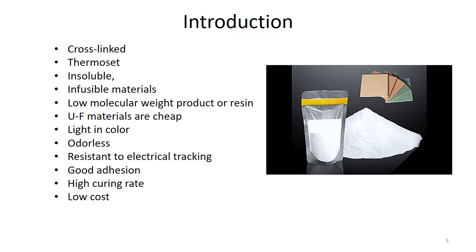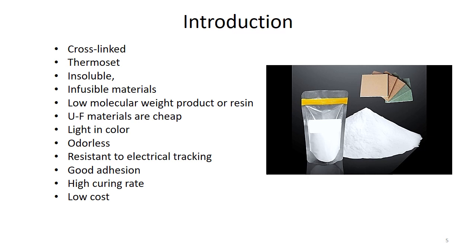Talking about urea formaldehyde resins, why they are important: a very significant characteristic of these resins is that they are highly cross-linked polymers, and being highly cross-linked makes them thermoset polymers. Everything sets the basis of the next properties, like cross-linking makes them thermosets, and also makes them insoluble in most of the solvents. So these are infusible materials, and they have low molecular weight.